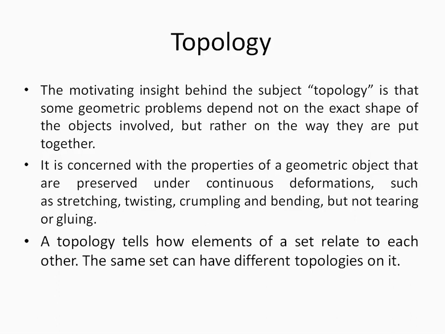A topology tells how elements of a set relate to each other. The same set can have different topologies on it. Suppose we have a set X and we want to define a topology on it, there can be more than one topology on that particular set. So a set along with a topology on it is a topological space. Suppose we change the topology, then the space will also change accordingly.